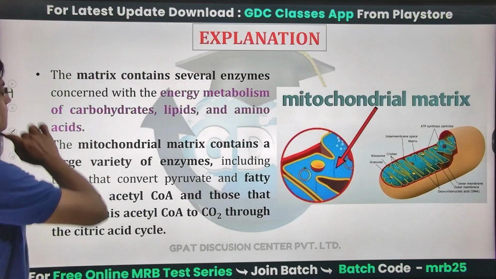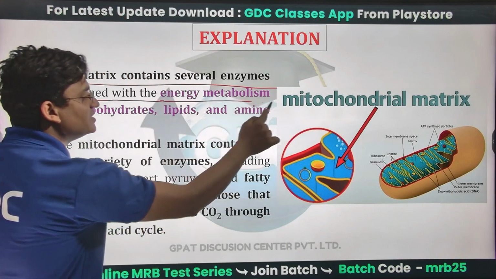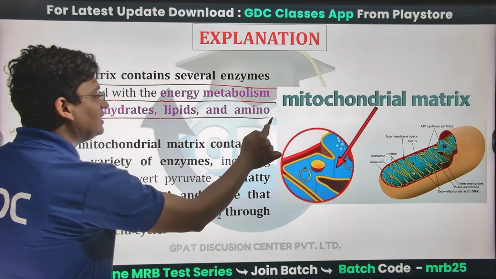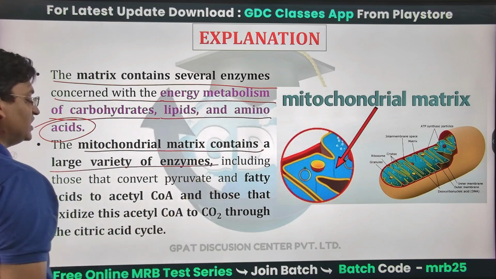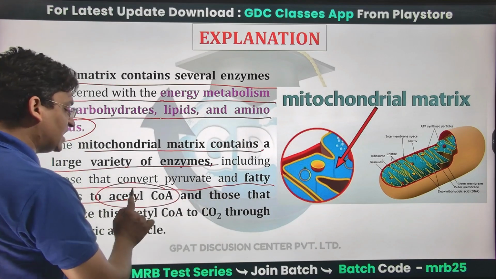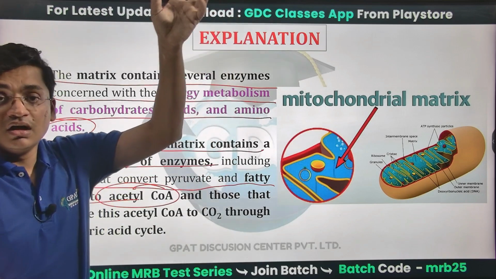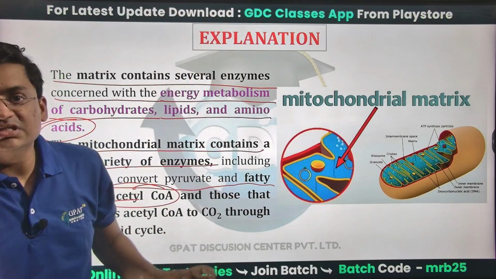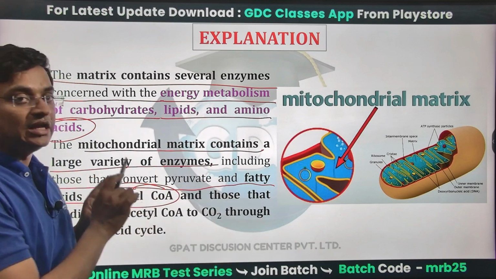It is matrix. The matrix contains several enzymes concerned with the energy metabolism of carbohydrate, lipid, and amino acid. The mitochondrial matrix contains a large variety of enzymes, including those that convert pyruvate and fatty acid to acetyl-coenzyme A. This pyruvate that has been formed during glycolysis enters the Krebs cycle via acetyl-coenzyme A formation.